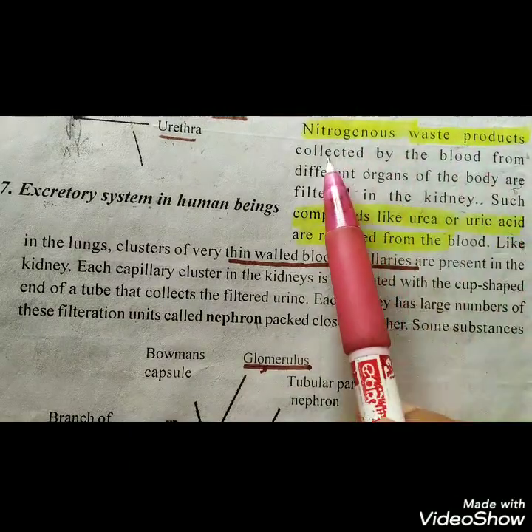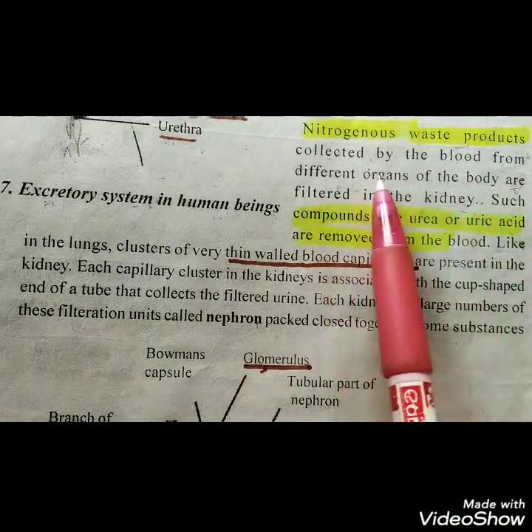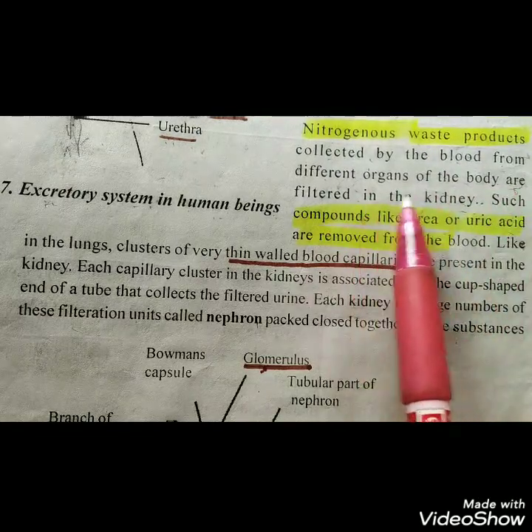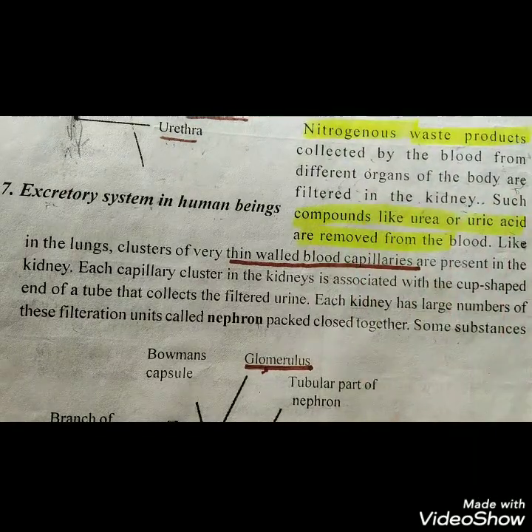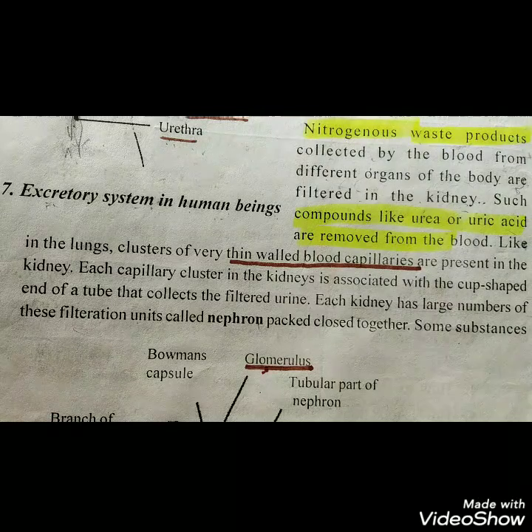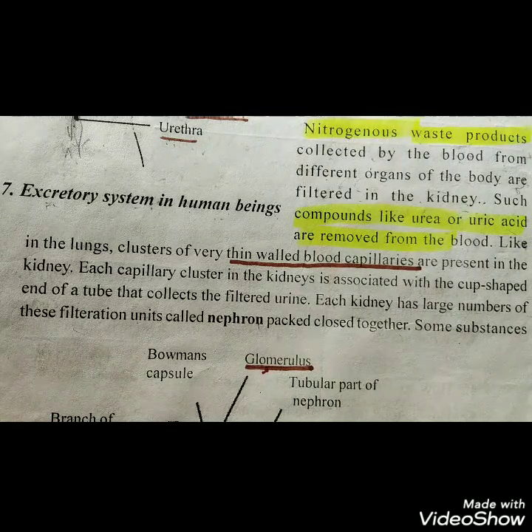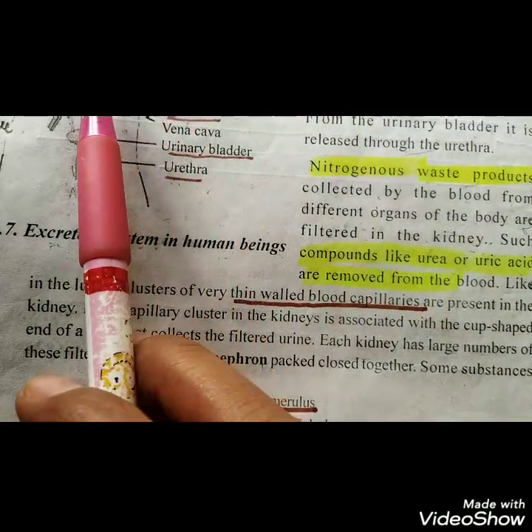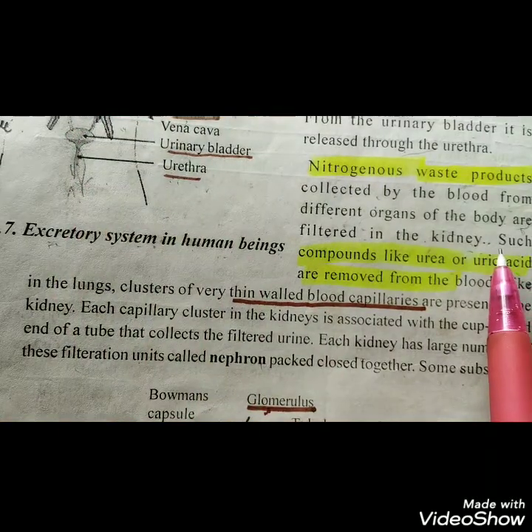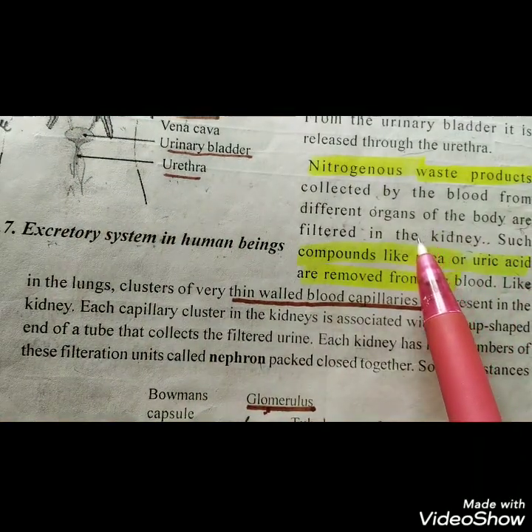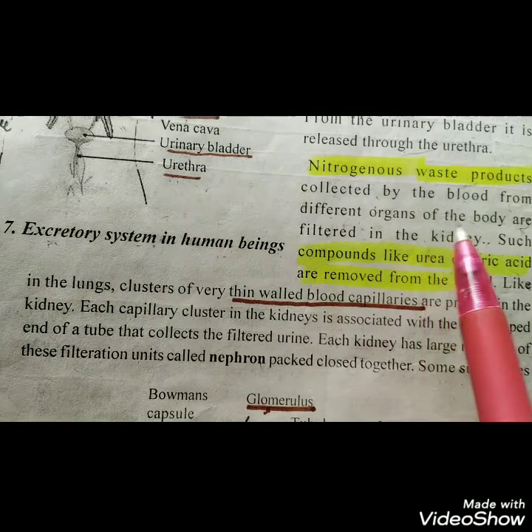Nitrogenous waste products collected by the blood from the different organs of the body are filtered in the kidney. So, the various nitrogenous waste products from the different organs of the body are collected by the blood, and this blood will bring the nitrogenous waste to our kidney, and inside the kidney, filtration will take place.